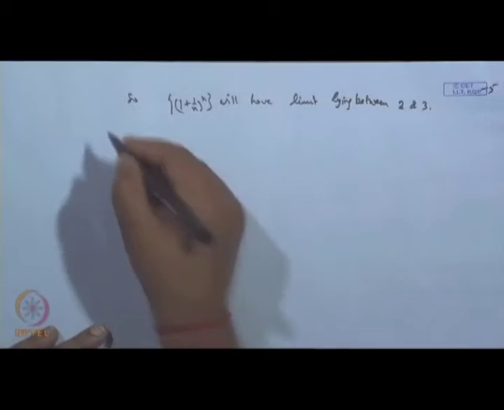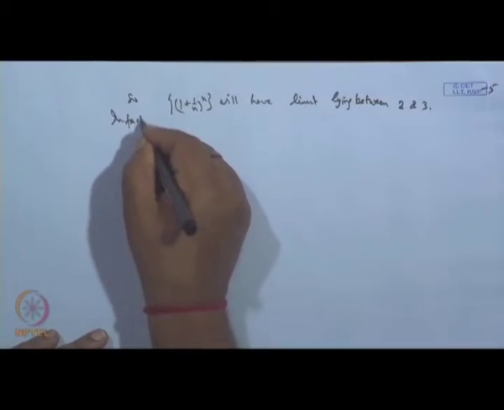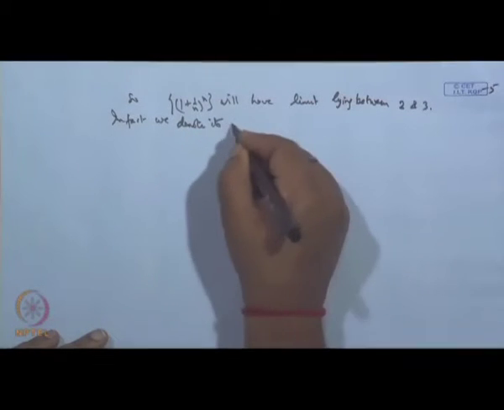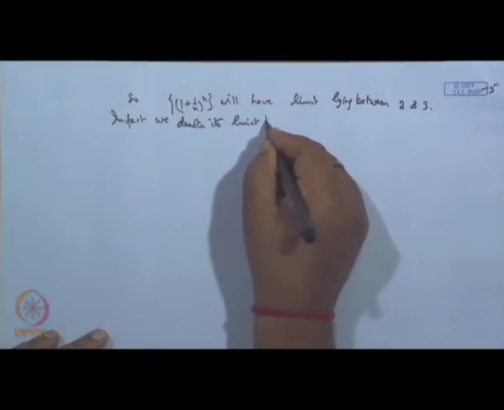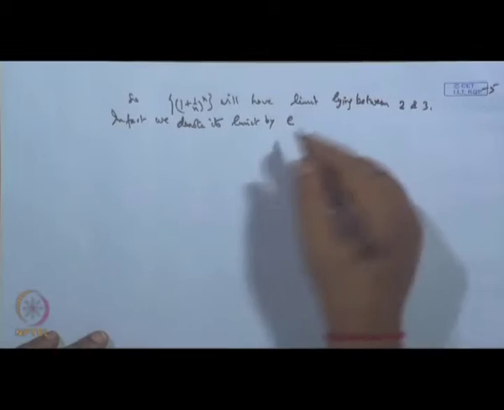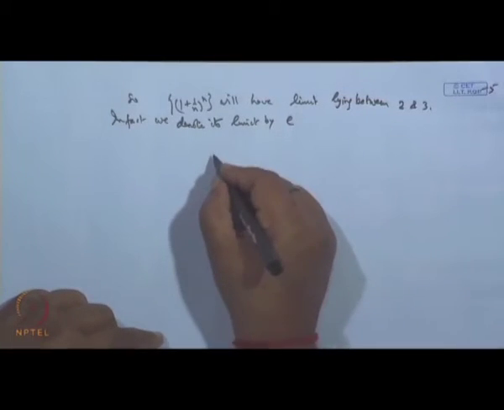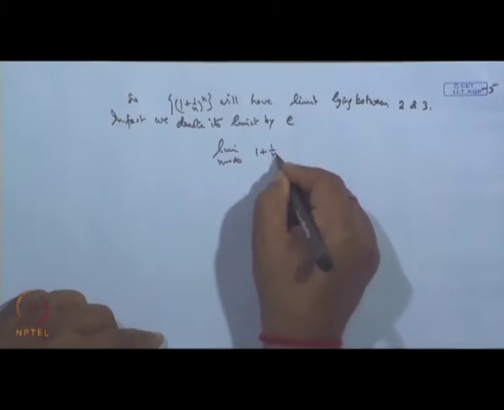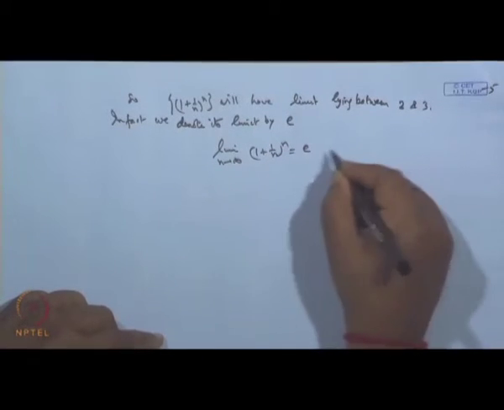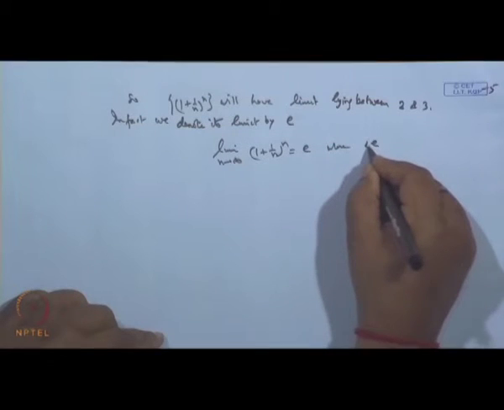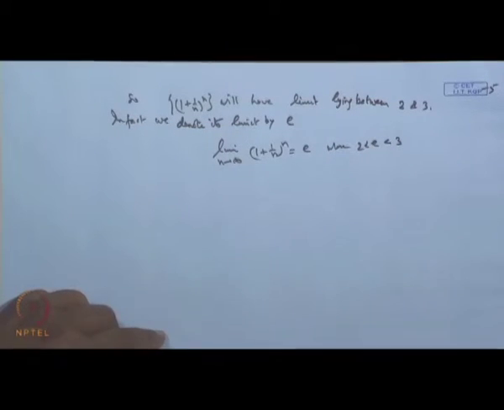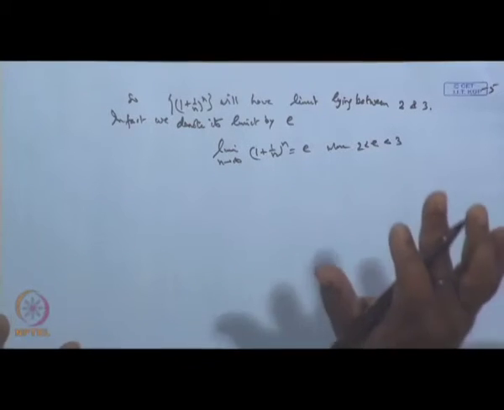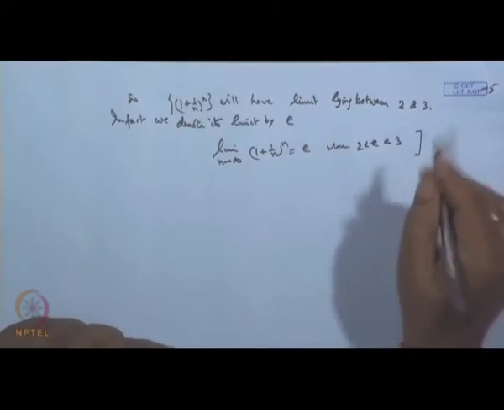Okay. And in fact, we denote its limit by E, and it will be shown later that the limit of 1 plus 1 by n to the power n as n tends to infinity is E, where E lies between 2 and 3, and it is an irrational number, 2.7 something like that. So this will be the limit.